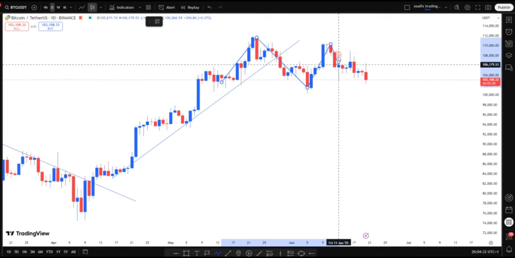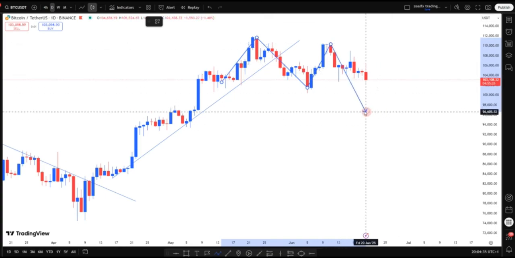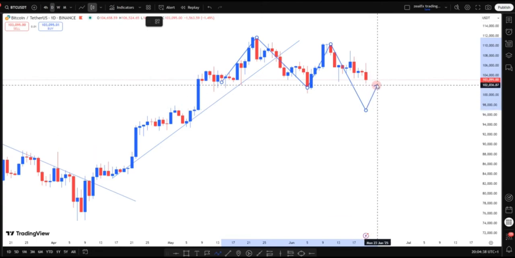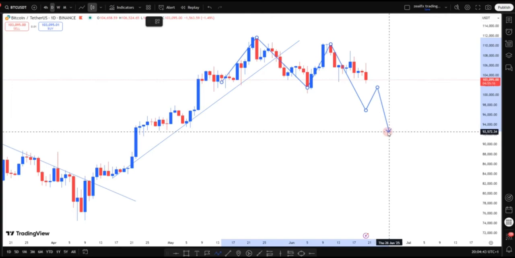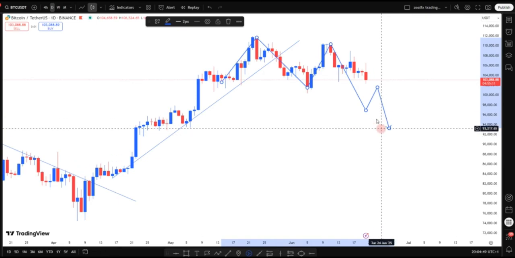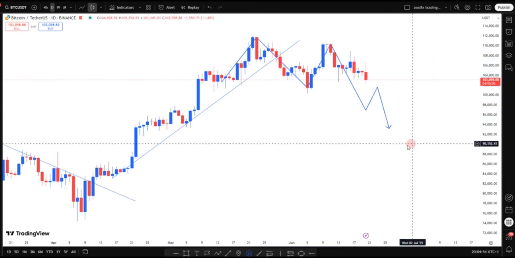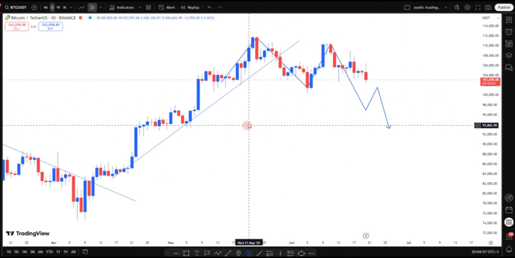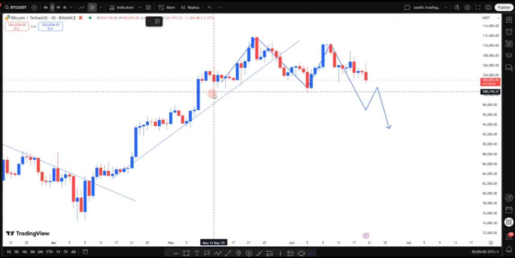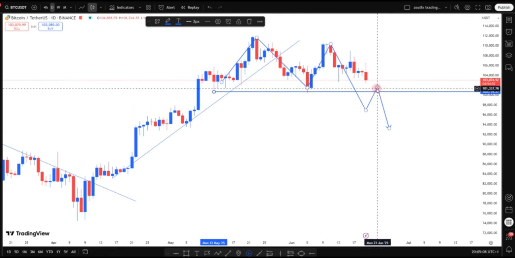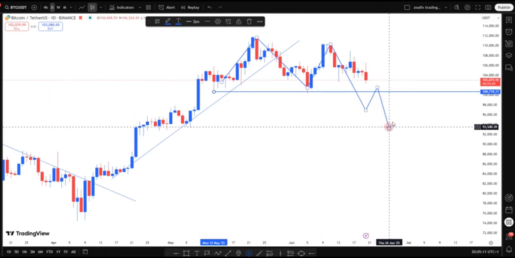All we need from BTC USD is to see price break out of this trend. Then we can look out for a selling opportunity for BTC back to the downside, because we're expecting price to move to this region, which is the 91k region. Once price fails to break this level, we see price resuming the uptrend. But now we are expecting price to move to this level. Once we see a break of price below this level, we'll wait for price to retest this level before we make any decision on BTC USD.